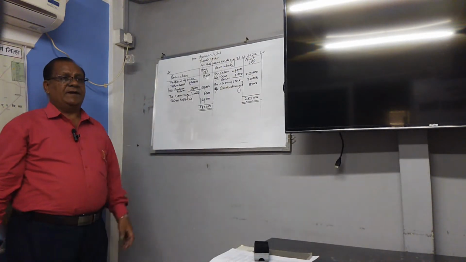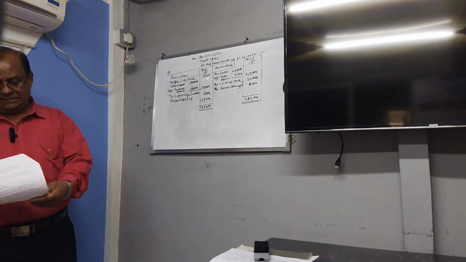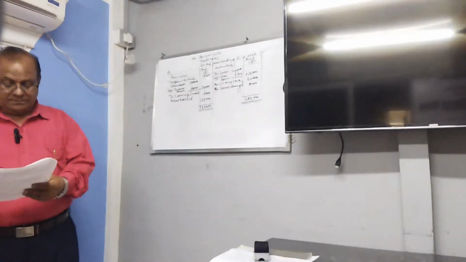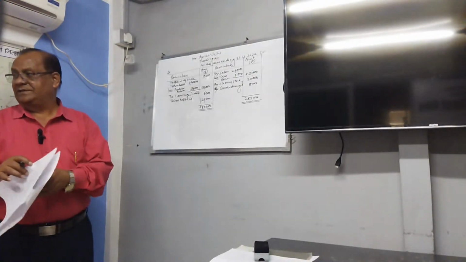Now we will see the profit and loss account here. It is asked for 5 marks.